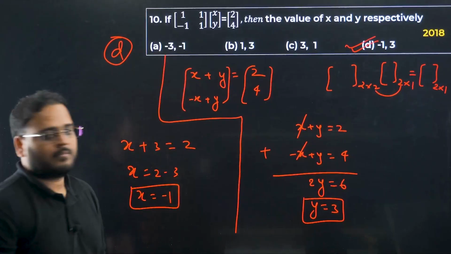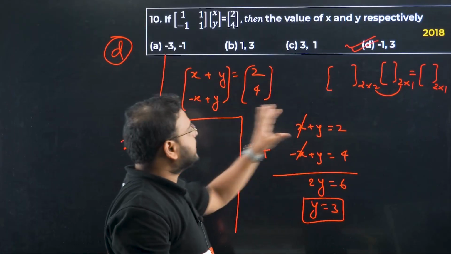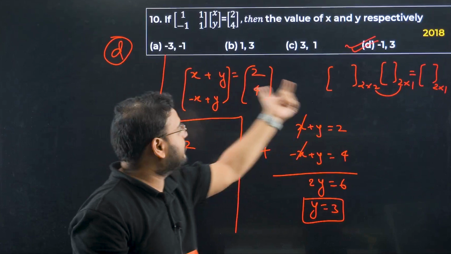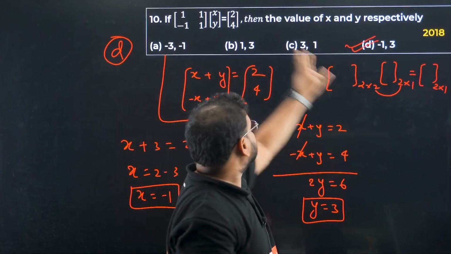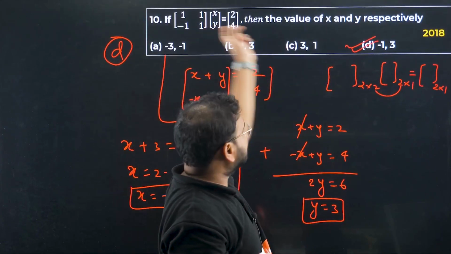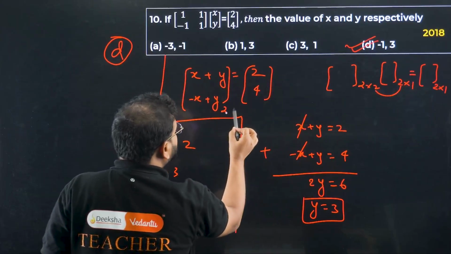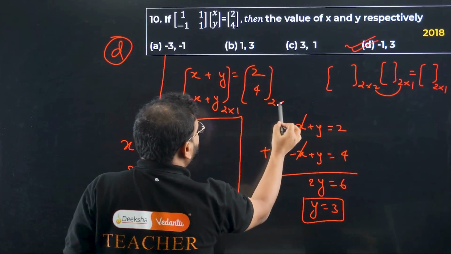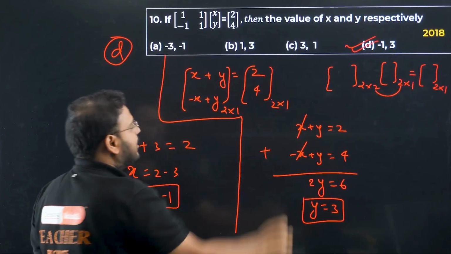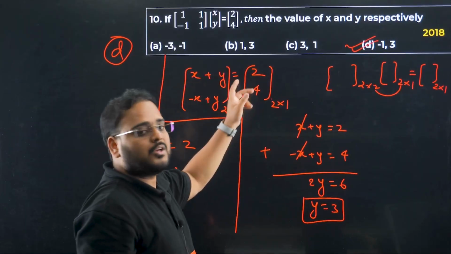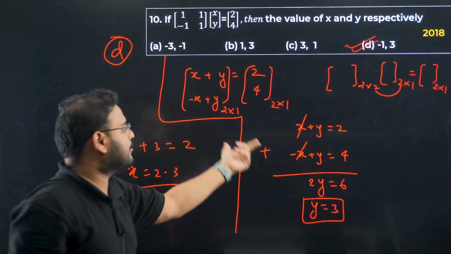Okay. Got it? This is the first step. And I showed you how we are doing what we are doing. This is a 2 cross 2 matrix. This is a 2 cross 1 matrix. The result will be a 2 cross 1 matrix. That's what I've written over here. This is a 2 cross 1 matrix, and this is also a 2 cross 1 matrix. If you compare them, you'll have individual elements equal. So x plus y equal to 2 and minus x plus y equal to 4.